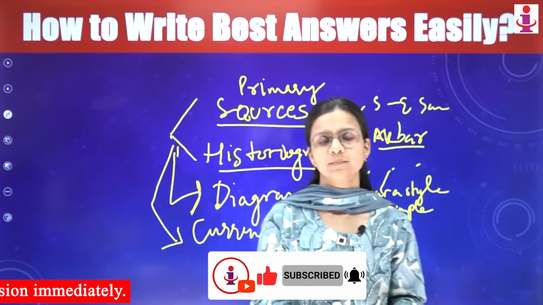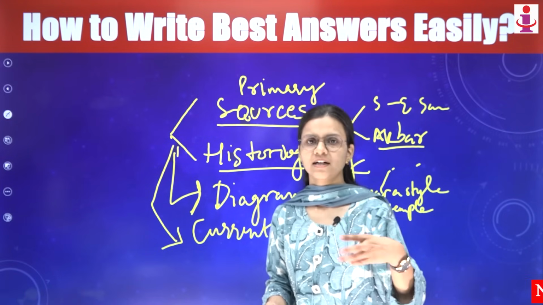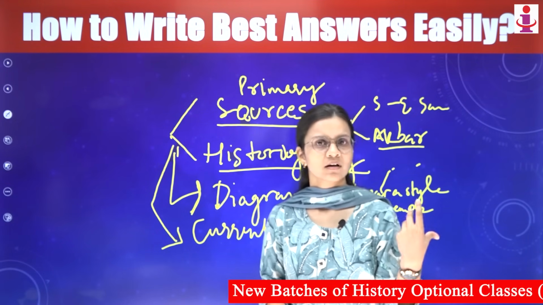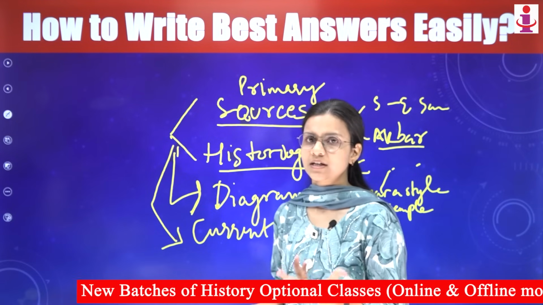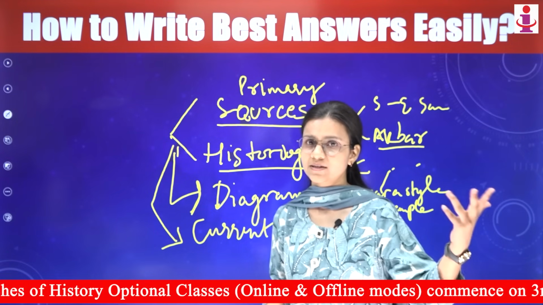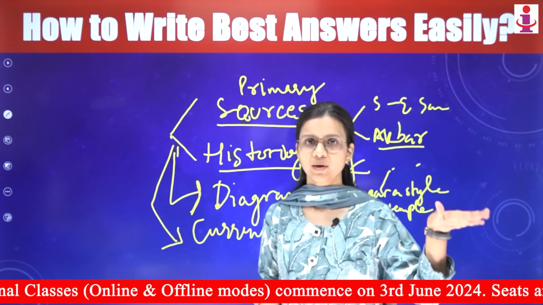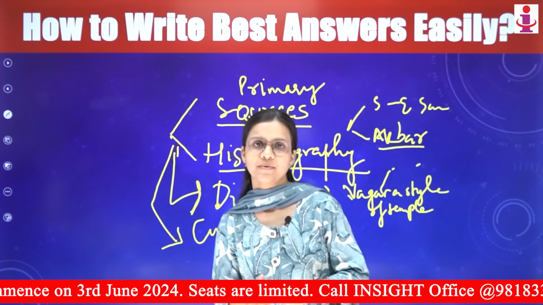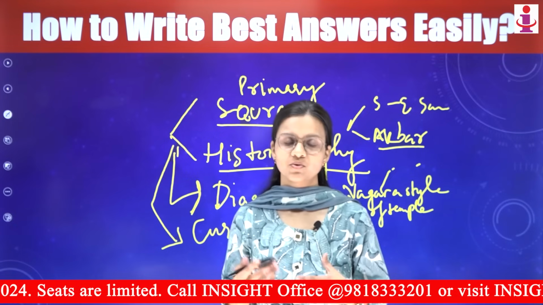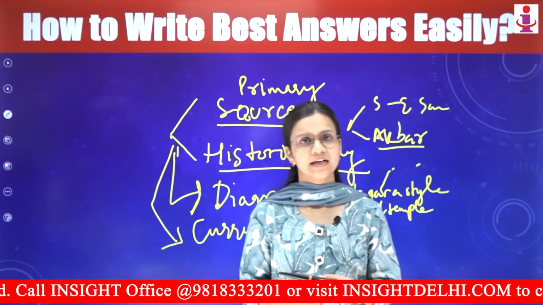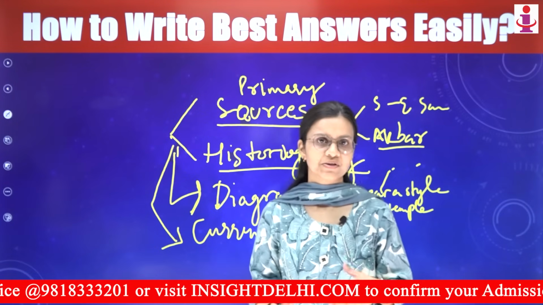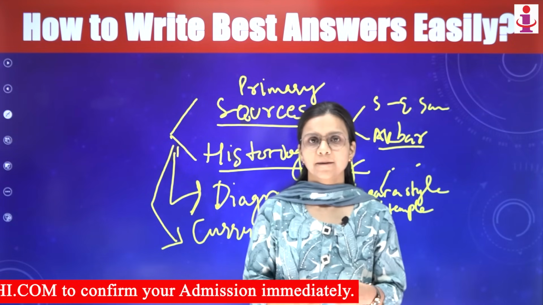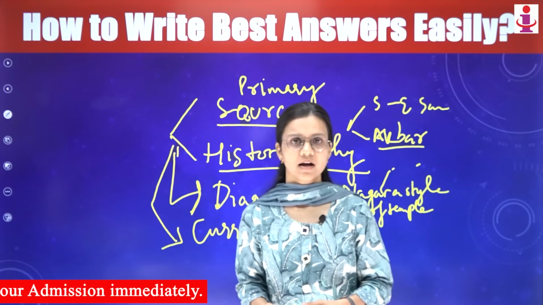For example, as I mentioned before, for the United Nations as an organization, whether it is a successful organization or not, you can include the present day situation, present day crisis, for example Russia, Ukraine, or Israel, Palestine, that the United Nations is unable to solve them. Also, for the question about USA being the sole superpower, you can very well write how COVID has changed the situation, how the multipolar world is rising, and other things can be added in the answers.